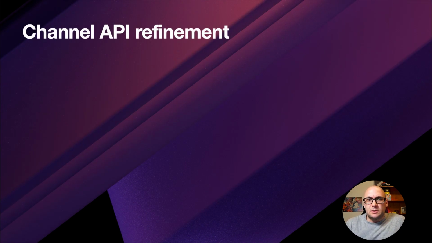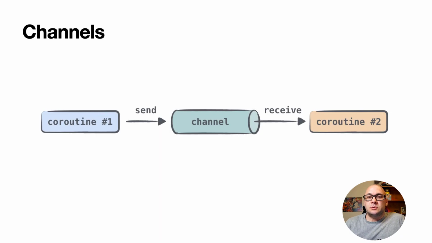Changes in the channel API is the big theme of the new release. Channels are important communication primitives that allow us to pass data between the different coroutines and various callbacks. In this release, we have reworked the channels API a little bit.